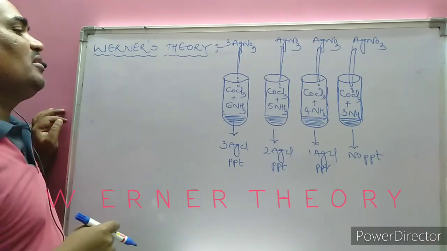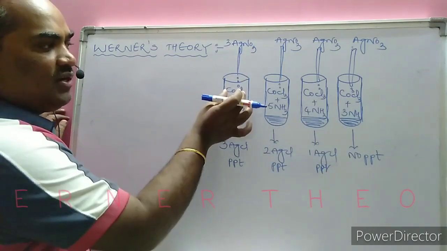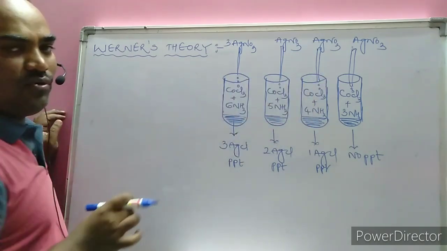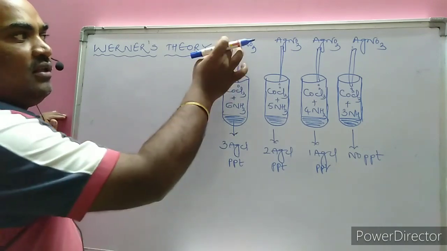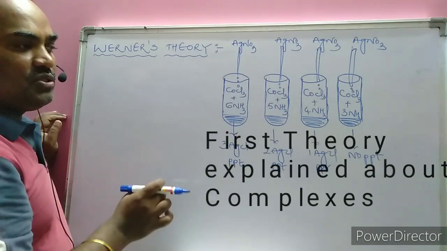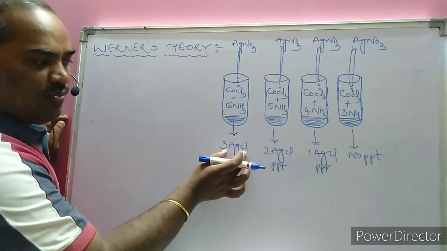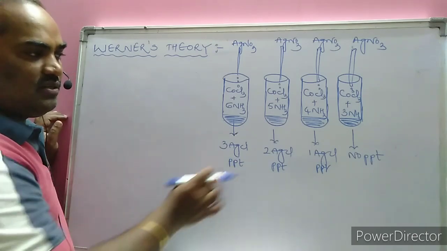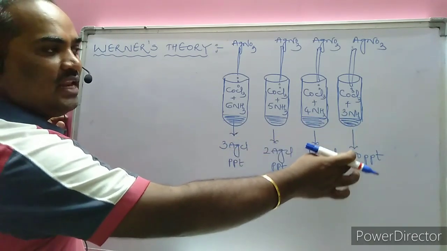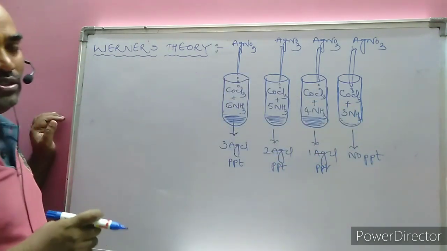In his experiment, 4 test tubes are taken. Different quantities of cobalt chloride ammonia are added to the 4 different test tubes, and AgNO3 solution is added from the top of the test tube. He observed that the first test tube precipitated 3 moles of AgCl, a curdy white precipitate, the second 2 moles, the third 1 mole, and the fourth does not form any precipitate; no curdy white precipitate is formed at the bottom of the test tube.